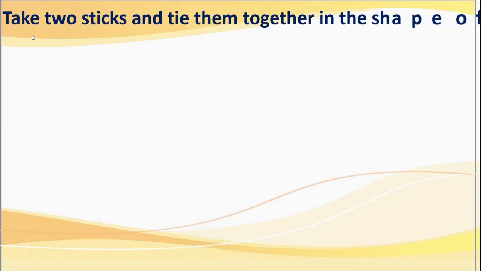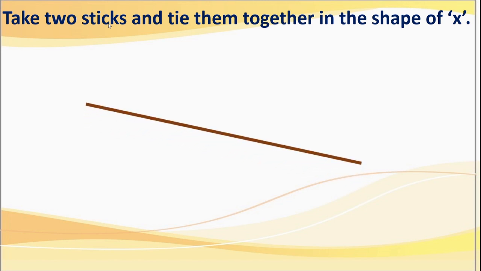Next, take two sticks and tie them together in the shape of X. Here two sticks we have to take. See, this is one stick and this is another stick. Okay, two sticks we have taken here and tie them together in the shape of X. Like how we write X, like that we have to. Yes, okay, we will take like this and we have to tie here with the string.